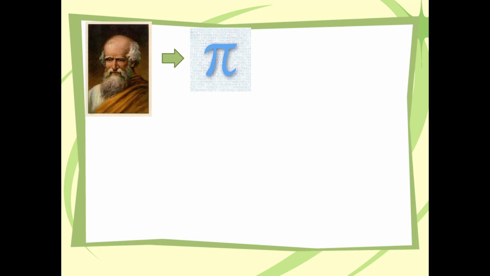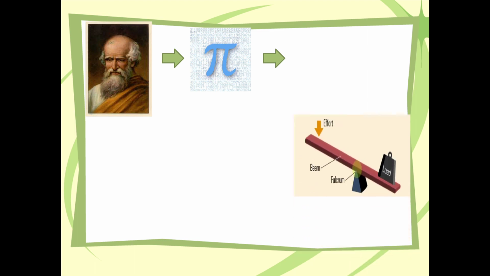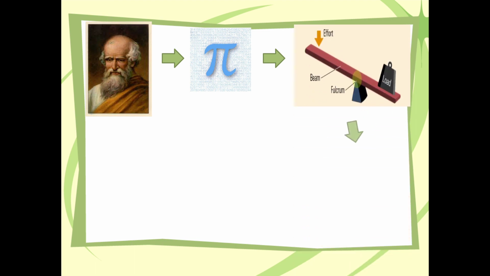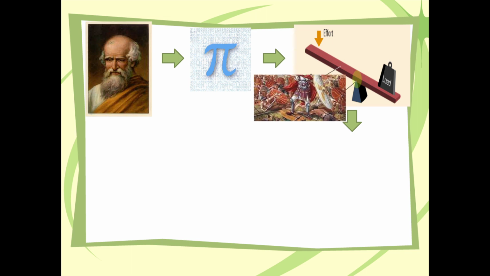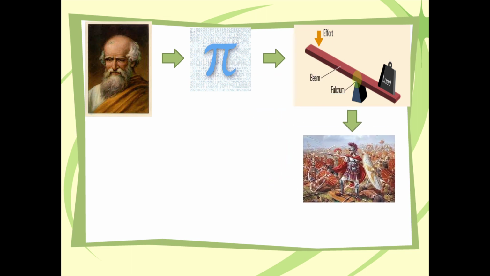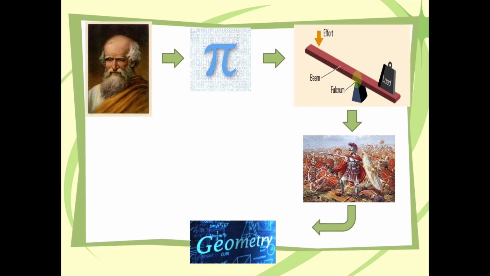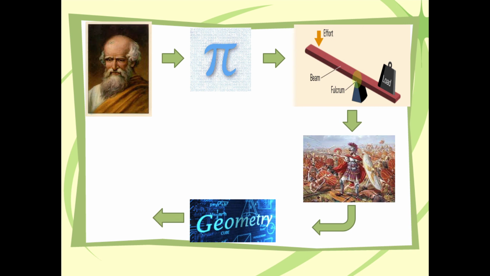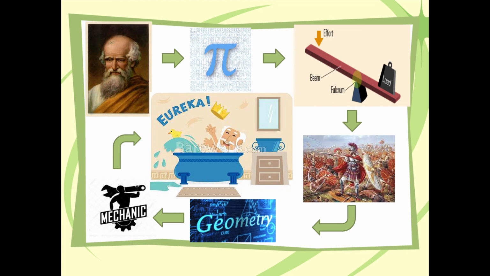His knowledge of levers, pulleys, wheels in physics was useful to the Greek army in fighting against the Roman army. He became famous due to his work in geometry and mechanics. When he entered a bathtub for taking a bath, he discovered the above principle by observing the overflowing water. He came out in the same state shouting, "Eureka, Eureka," meaning, "I found it, I found it."